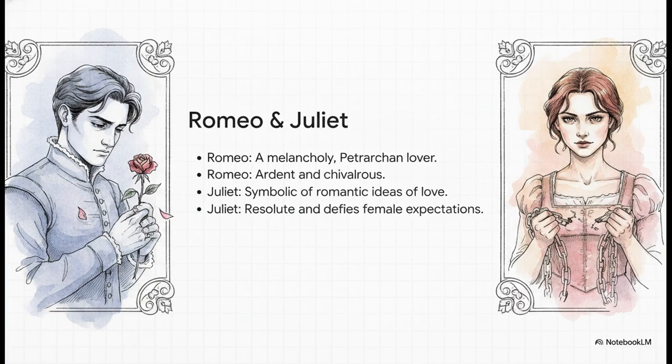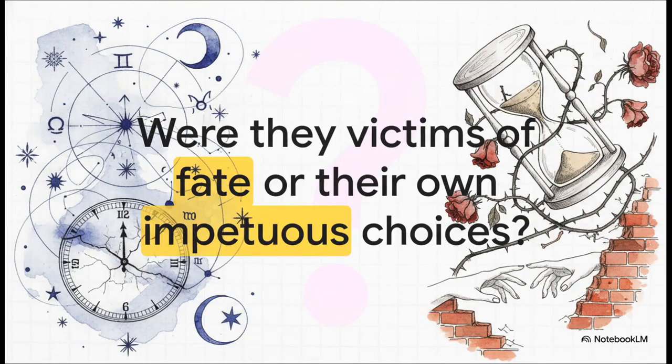Juliet, though, is incredibly fascinating. While she symbolizes the romantic ideal of love, she is surprisingly resolute. She completely defies the submissive expectations placed upon Elizabethan women, literally taking her fate into her own hands by defying her father and proposing marriage to an enemy. That is huge.